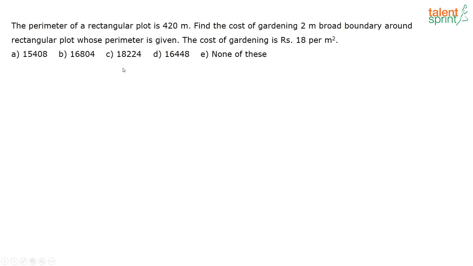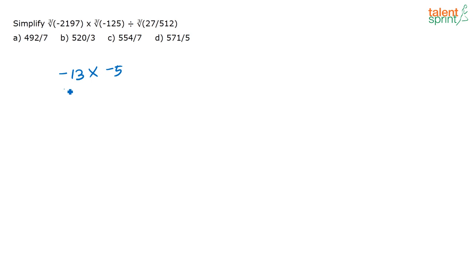Very easy question, no? See, what is the cube root of minus 2197? It is nothing but 13, because 13 cube is 2197. So this is minus 13, into the cube root of minus 125, which is minus 5. Correct? So minus 5 divided by the cube root of 27 by 512. What is the cube root of 27?